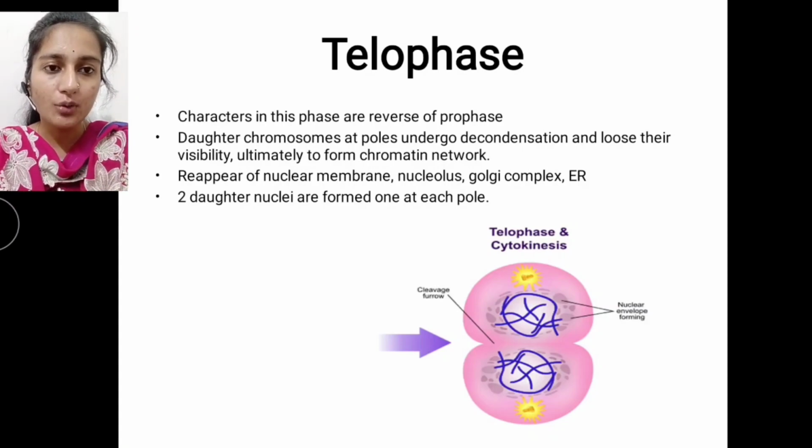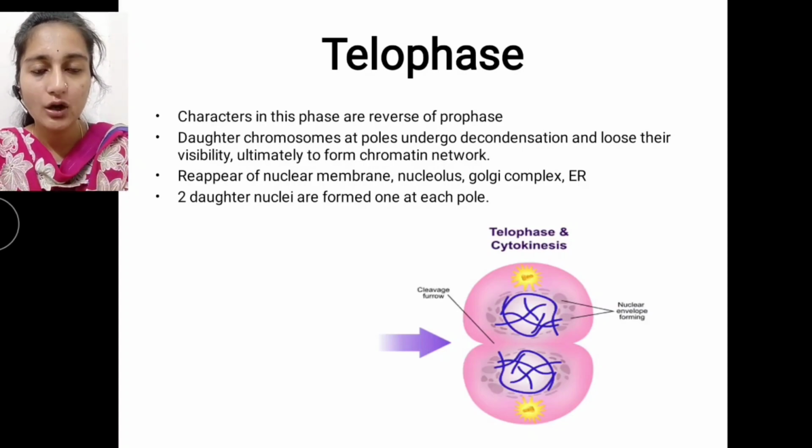The daughter chromosomes at the poles undergo decondensation. Condensation is the process we discussed in prophase. In telophase, decondensation happens and the chromosomes lose their visibility and ultimately form a chromatin network, and all the cell organelles reappear.